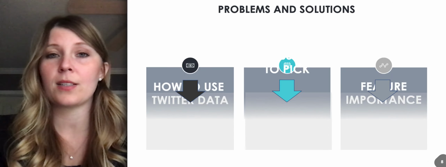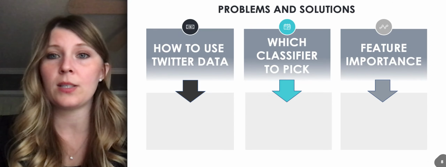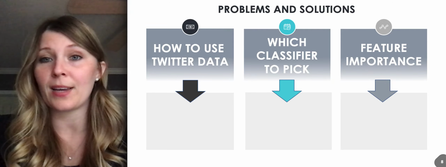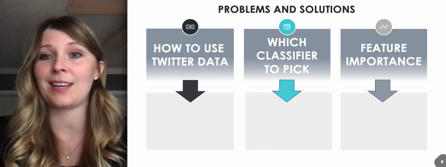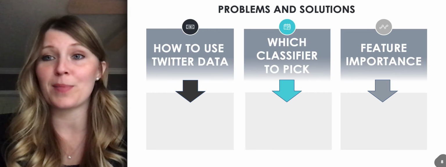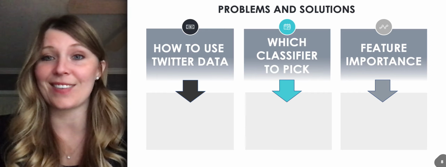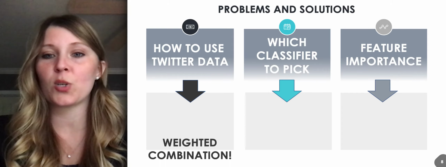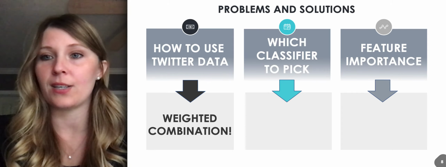Okay, so here are some problems and solutions that I ran into. One was how to use the Twitter data, because there's no way I can go back to George Washington and see how people felt on Twitter about George Washington in 17 whatever year he was elected. So what I did was the weighted combination that I just explained.